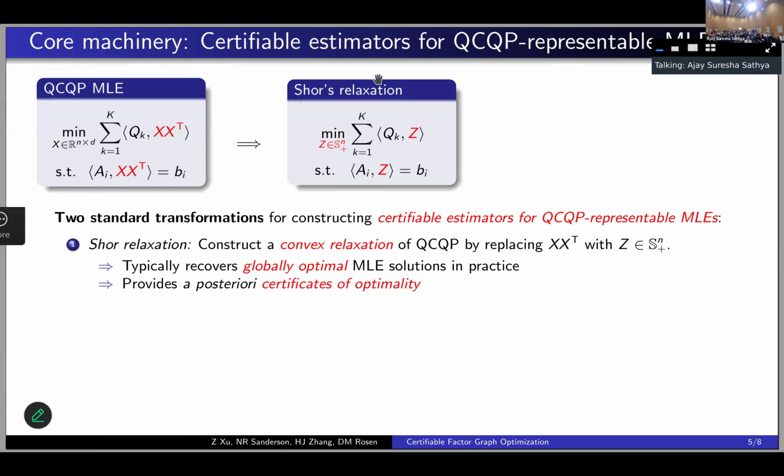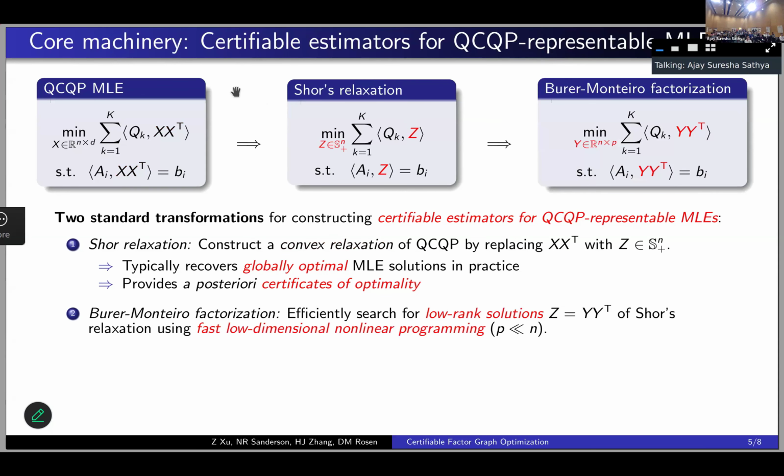And so the second transformation that we employ is to exploit the fact that we know that this particular family of SDP methods admits low-rank solutions. And we can search for those low-rank solutions specifically, efficiently, by assuming that they can be parameterized via a low-rank factorization and then applying fast standard nonlinear programming techniques to search for these low-rank factors. This is a technique called Burer-Monteiro factorization.